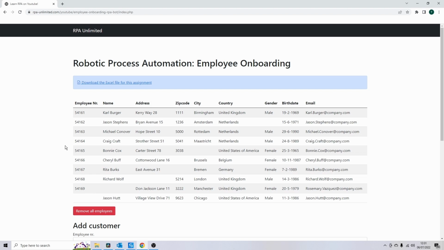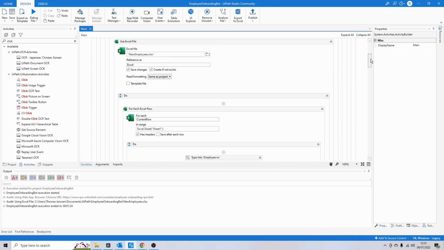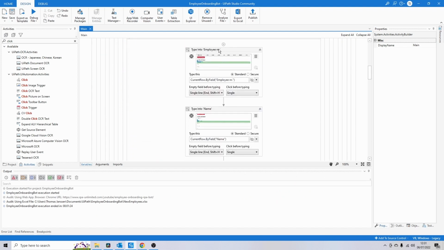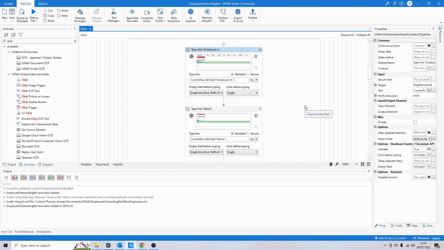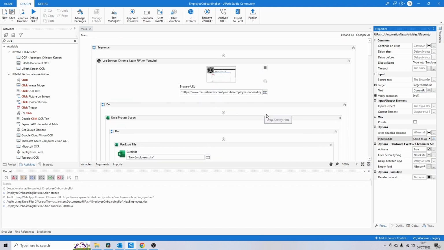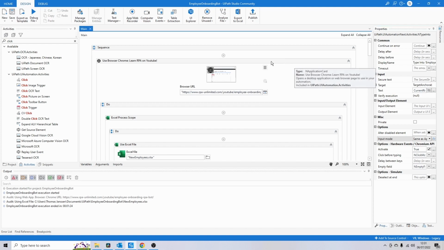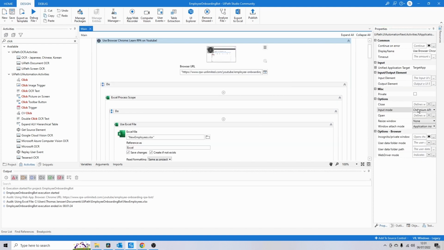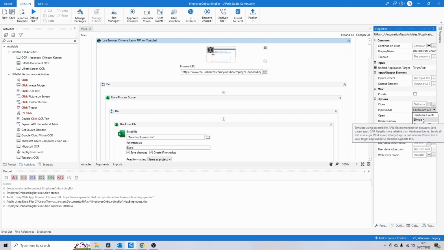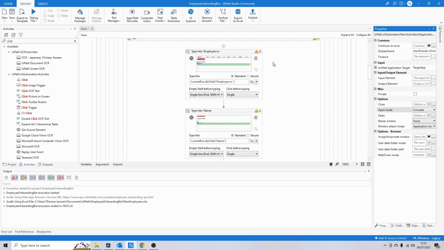So let's go back to UiPath. And if you go to the type into activities, you'll see that there is a field here which is called input mode. And it says same as application, but you can also change it per activity. So let's go back to the use browser activity. Click here. And you see here that the input mode is the Chromium API, and I'm going to change this one to simulate.